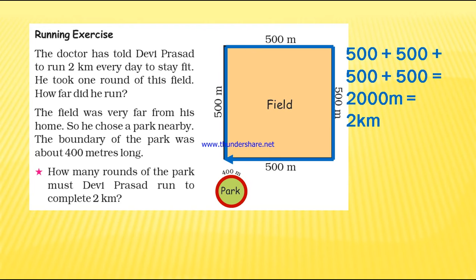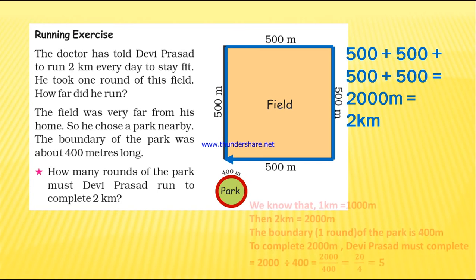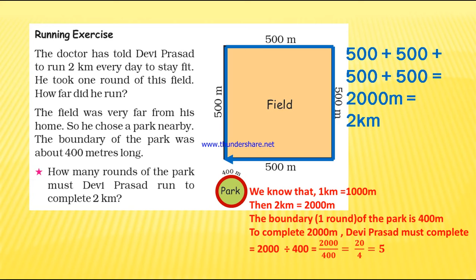To complete 2 kilometer, for one round is 400 meter and the total distance he has to run is 2 kilometer. Let's convert the kilometer into meter. We know that 1 kilometer is 1000 meter, so 2 kilometer is 2000 meter. And the boundary of this park, one round, is 400 meter. So one round is 400 meter, and we have the total distance also, that is 2000 meter. So to complete 2000 meter, Devi Prasad must complete